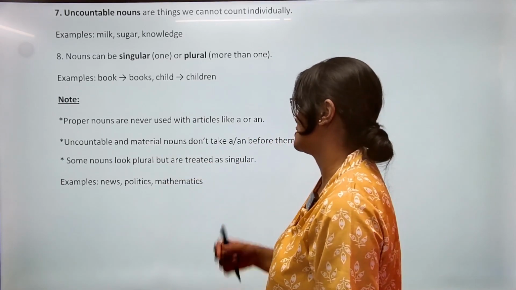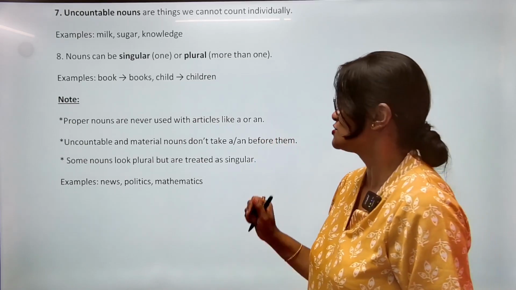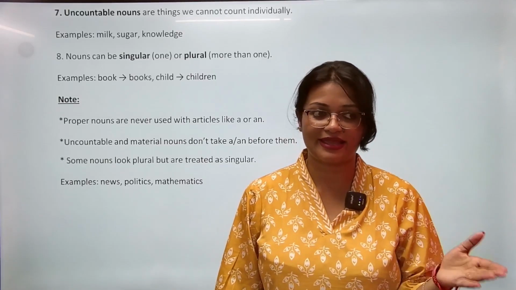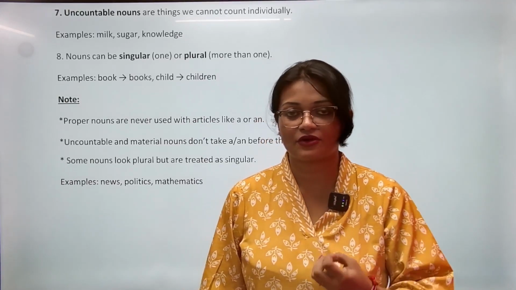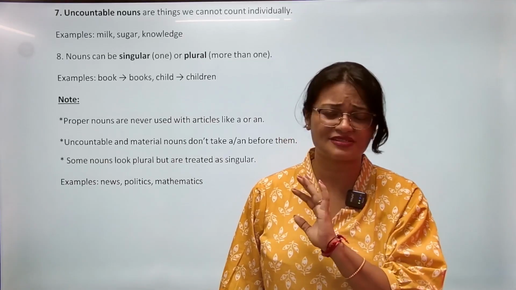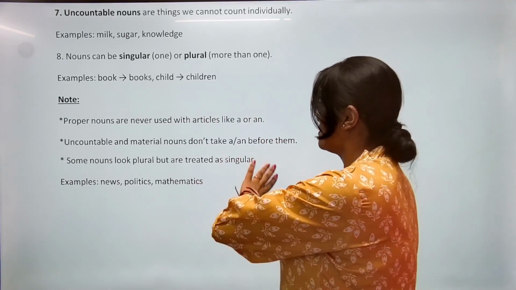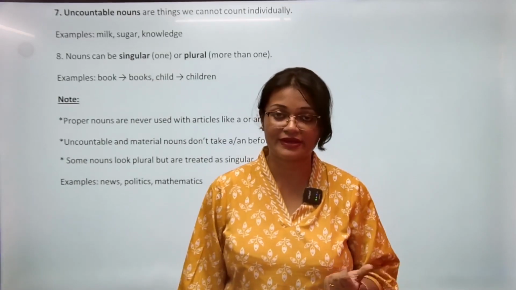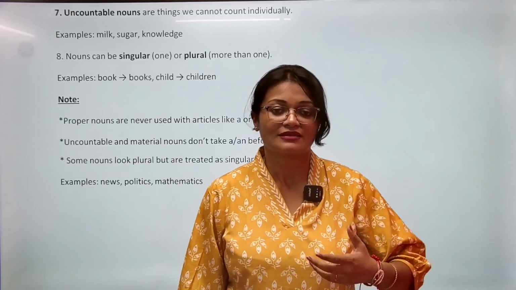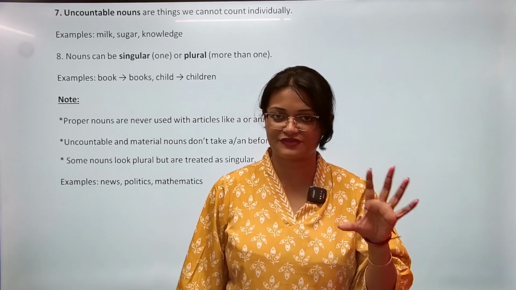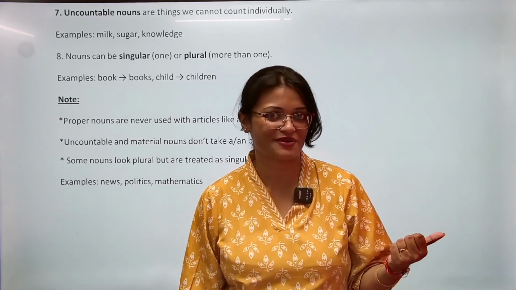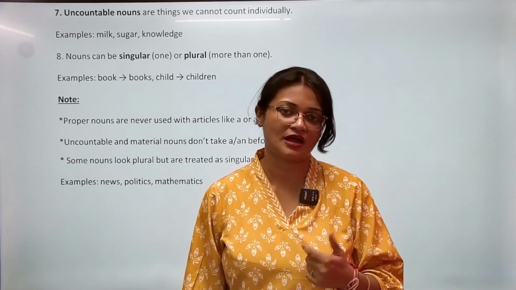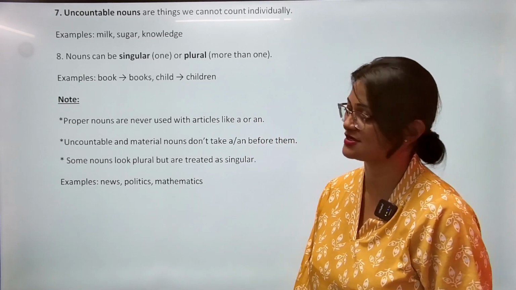Next, uncountable and material nouns don't take a or an before them. So uncountable noun जैसे कि अभी बताया, sugar for example, we simply say sugar. We don't say a sugar because when you use a, it would sound only one cube of sugar. That would sound weird, right? So we will not use a before uncountable noun as well as material. Material noun कौन से थे? All those material. For example, diamond. Diamond is a material. Diamond charms everyone. Okay, so this is one beautiful sentence. We will not use a diamond charms everyone or the diamond charms. No. Do not write any kind of articles before uncountable and material nouns.